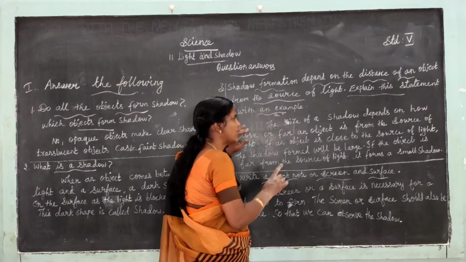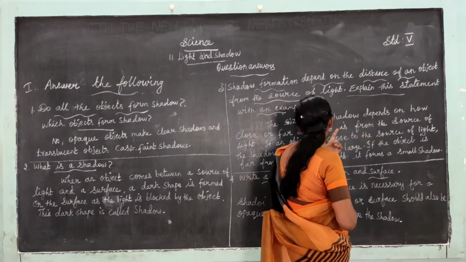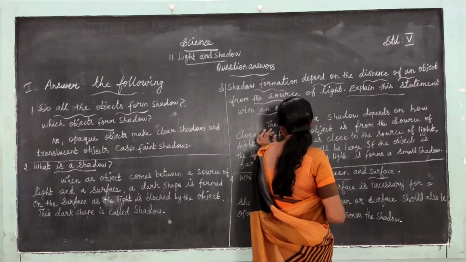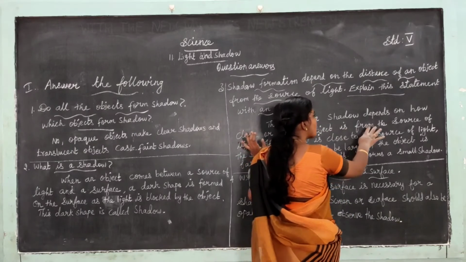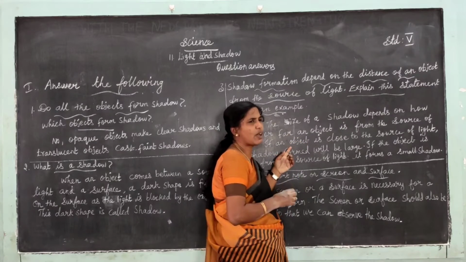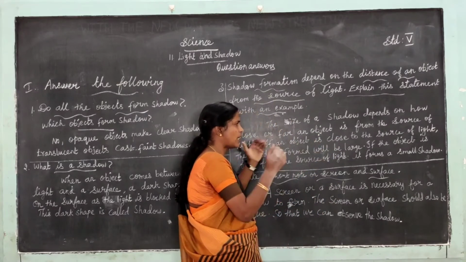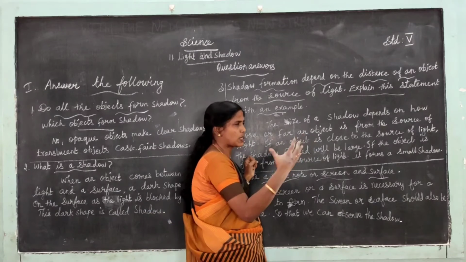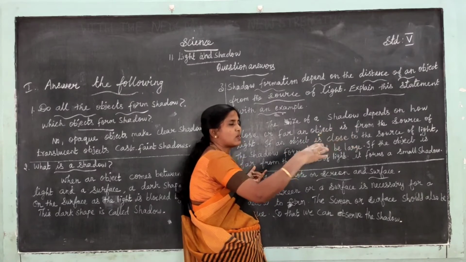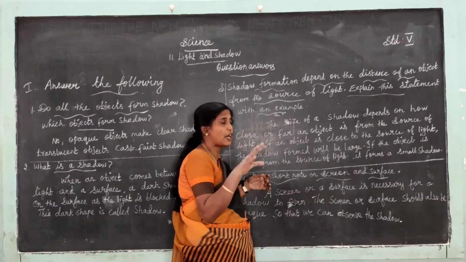The size of the shadow depends on how close or far an object is from the source of light. If the object is close to the source of light, the shadow formed will be large. If the object is far from the source of light, a small shadow is formed.